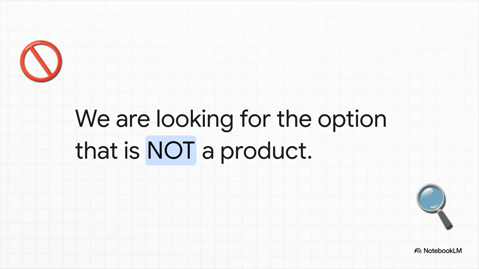Okay, let's dive into this. The single most dangerous word in this entire question is except. Literally, this one word changes the entire direction of our search. You see, we're not looking for what is produced when things decay. We're actively hunting for the odd one out. We need the option that is not a product of decomposition. Recognizing this trap early, that is half the battle won right there.